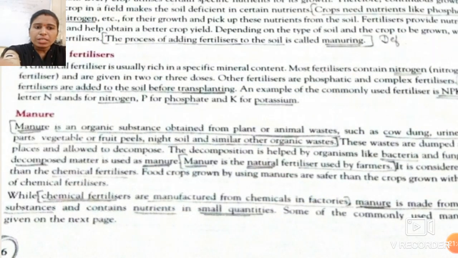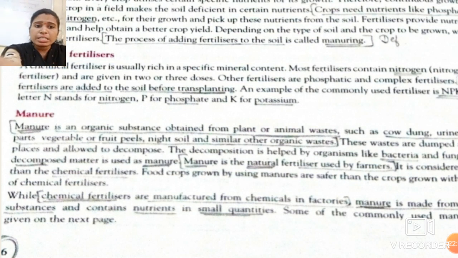Okay students, what is manure? Manure is a natural fertilizer. Why is it a natural fertilizer? Because we make it from materials which occur naturally. Cow dung occurs naturally. The vegetables and the leaves of the plants are naturally occurring materials, and we decompose those materials, and after that we get the manure.